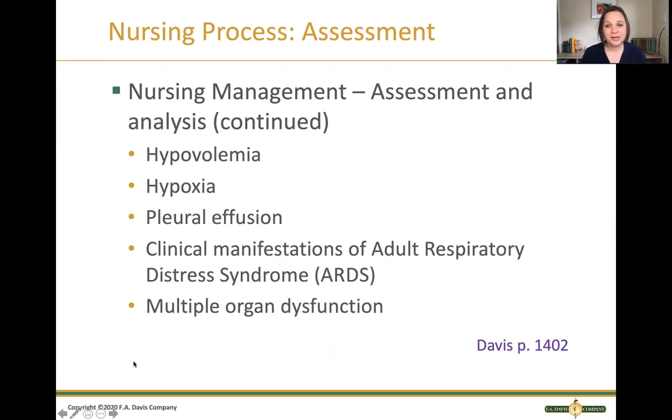Now, when it comes to assessment and analysis, we can look for hypovolemia, low fluid volume, hypoxia, low oxygen levels, problems with their lungs, acute respiratory distress syndrome, and multiple organ dysfunction, meaning many of their organs can have damage, including their kidneys, their liver, their heart, or their lungs.